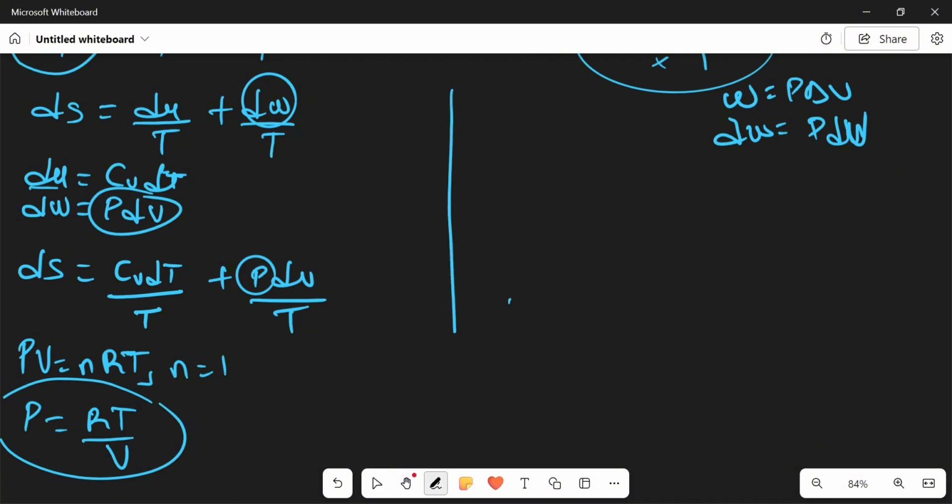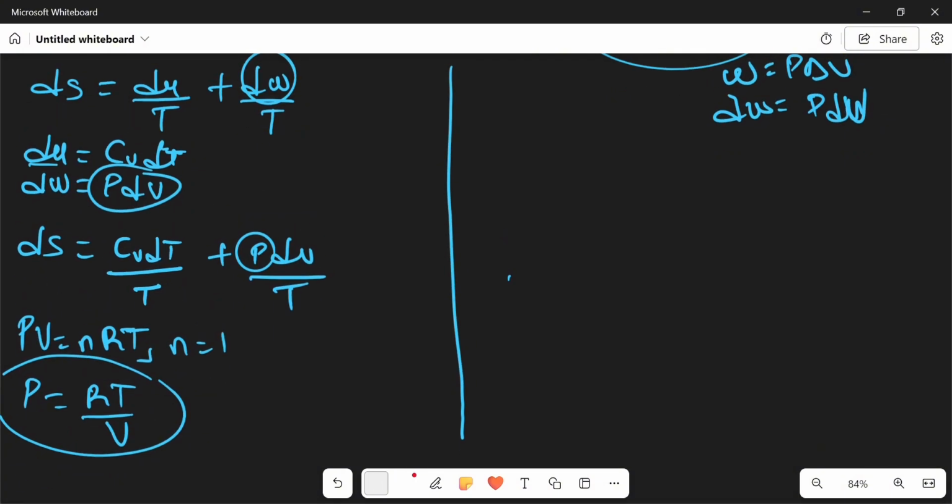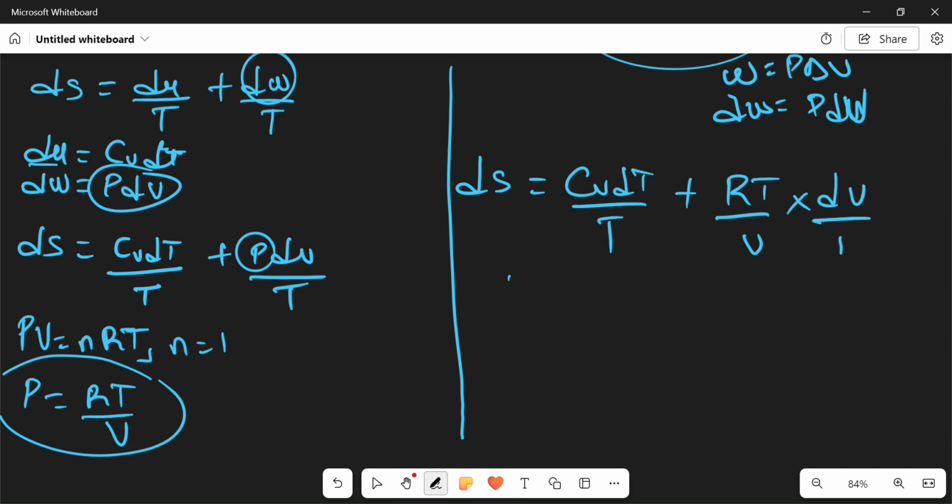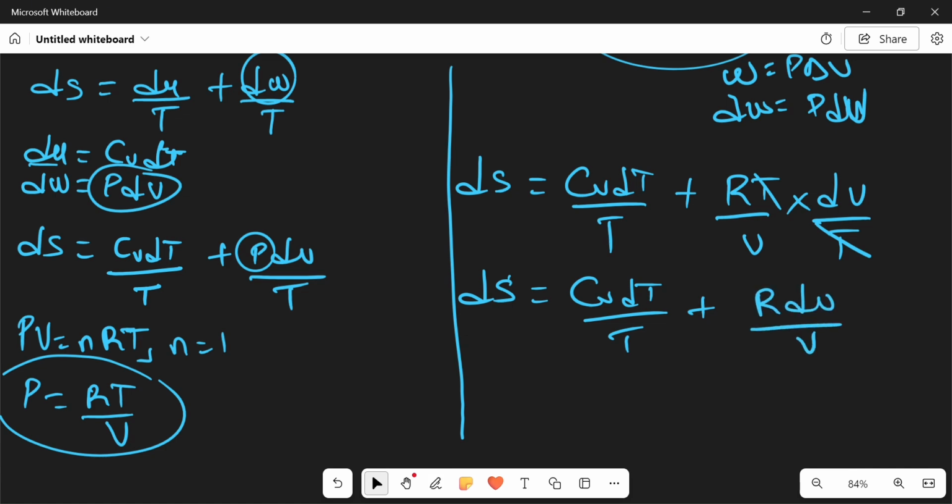With that, I can say my dS is equal to Cv dT over T plus, instead of my P, I have RT over V, multiplied by dV over T. So this T can cancel out this T. So I'm going to have dS equals Cv dT over T plus R dV over V. So this is what I'm having.